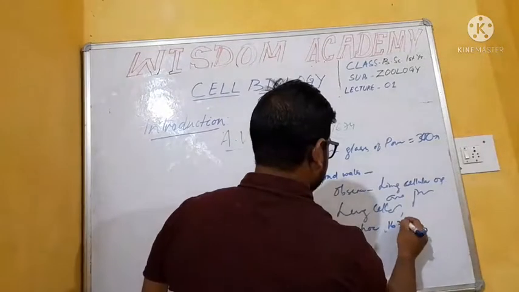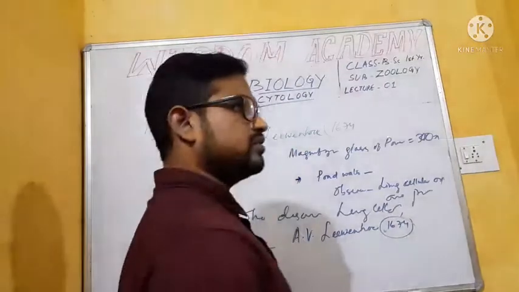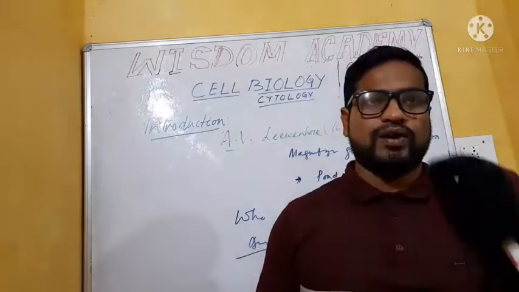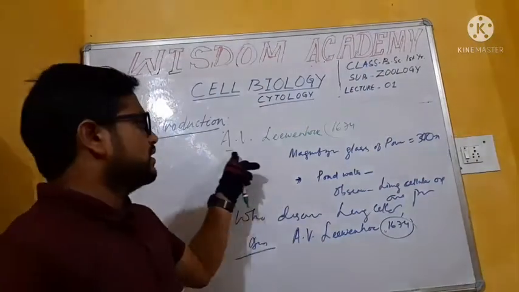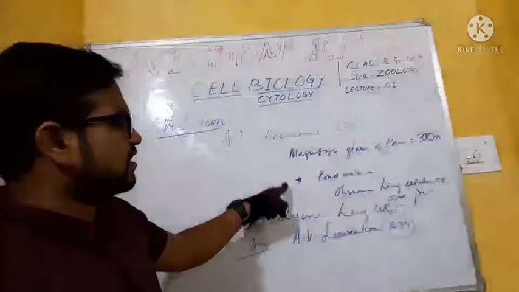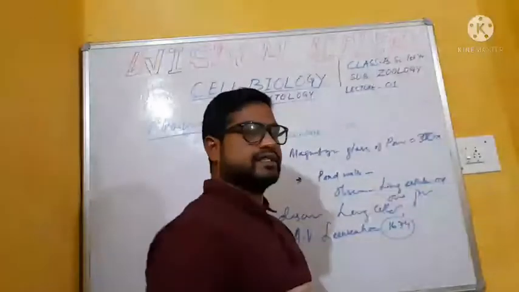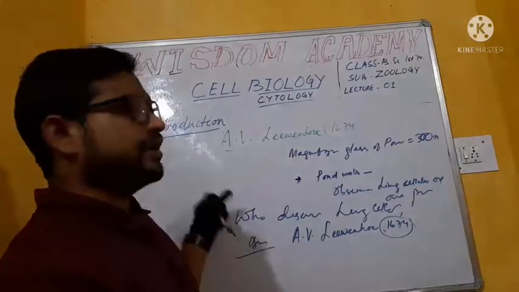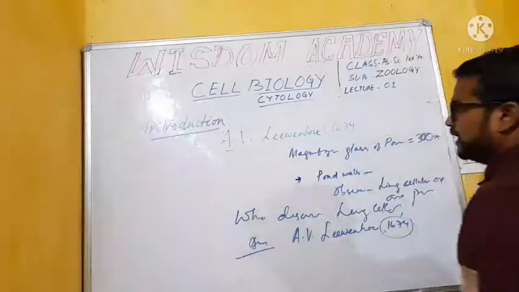In 1674, in his experiment, he found some living organisms in the pond water. So Leeuwenhoek is regarded as the discoverer of living cells. Who discovered dead cells? Robert Hooke. Living cells, A.V. Leeuwenhoek.